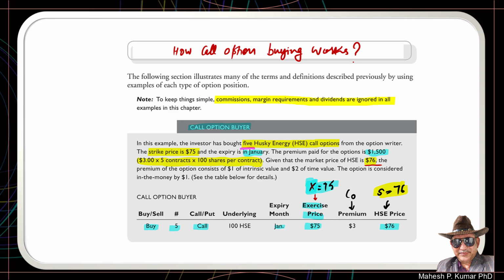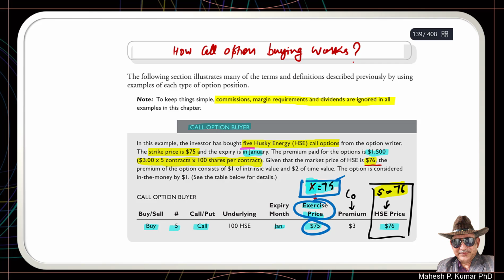Let us start with the understanding of how these numbers are represented. This exercise price, the price at which the option contract has been made to purchase the shares, is $75 per share. The exercise price is denoted by X and it is $75. In the market today, the price of this share is $76 and $3 worth of premium per share has been paid to the option writer by the call option buyer.